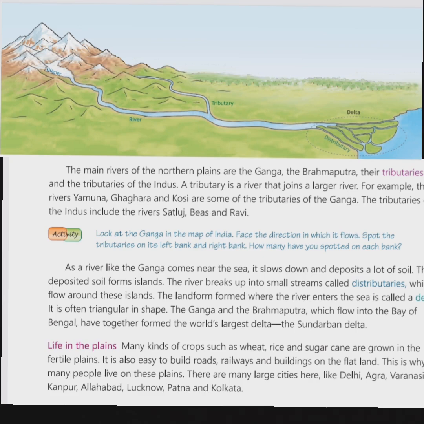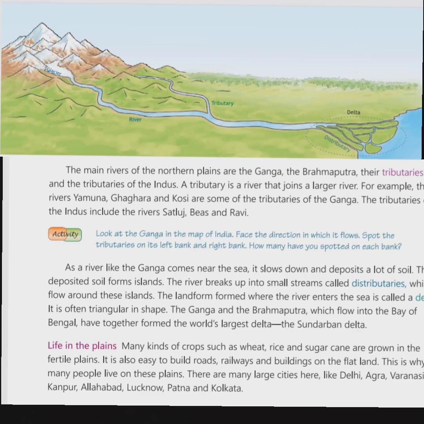Did you get it? Okay. See, this is a delta. The land formed where the river enters the sea is called a delta. Alright. It is often triangular in shape. The Ganga and the Brahmaputra, which flow into the Bay of Bengal, have together formed the world's largest delta, the Sundarban Delta.